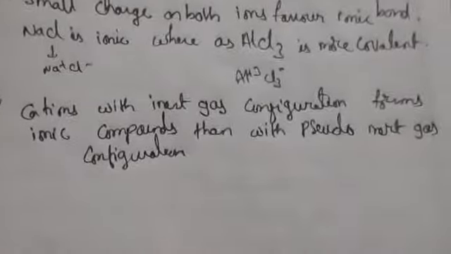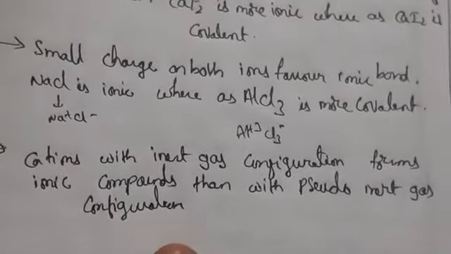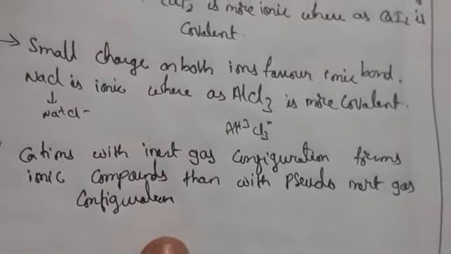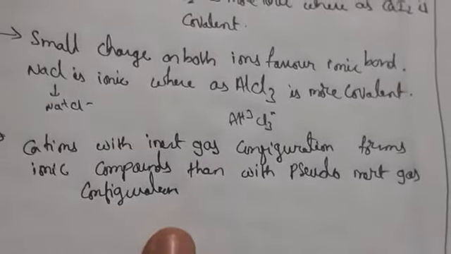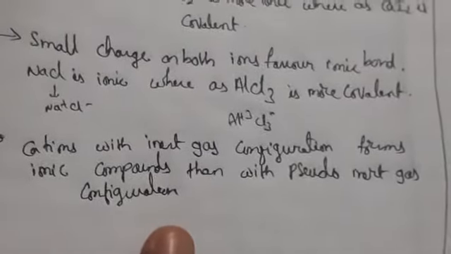So what is inert gas configuration? In the previous class we discussed inert gas configuration, which gives 8 electrons in the outermost shell. Coming to pseudo inert gas configuration, it gives 18 electrons.